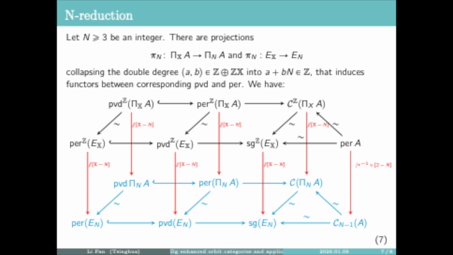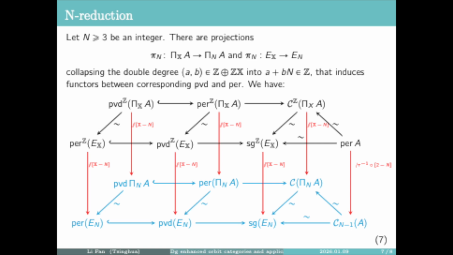Since the triangulated categories in black all have natural DG enhancement with pi_n as the corresponding functor, and under this equivalence, the collapsing functors become the shift functor composed with some degree. Due to the uniqueness of the triangulated orbit category, we have that the categories in blue, that is the lower ones, are the triangulated orbit categories respectively.